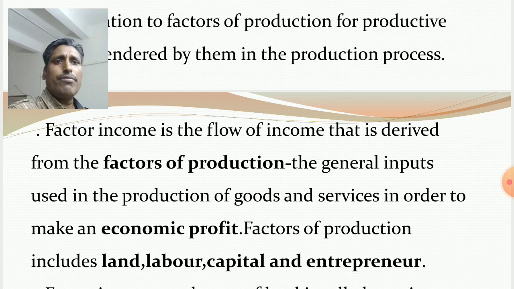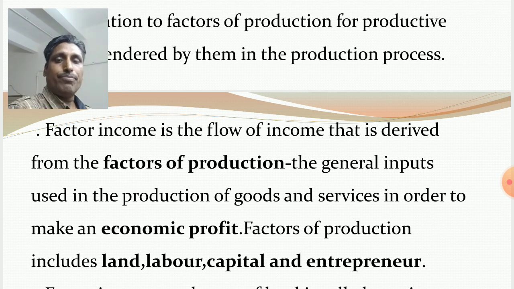When producers and investors use four factor inputs like land, labor, capital and entrepreneur in the production process to produce goods and services for economic profit. Clear?